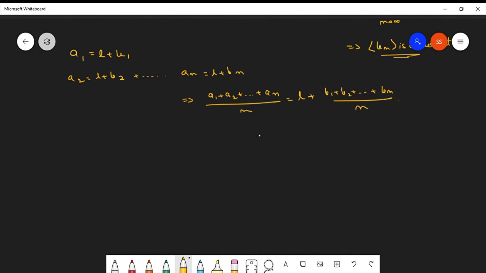We bring the L to the left-hand side. So from here we can say the summation r equals 1 to n of a_r upon n minus L is equal to the summation r equals 1 to n of b_r over n. This much is clear.